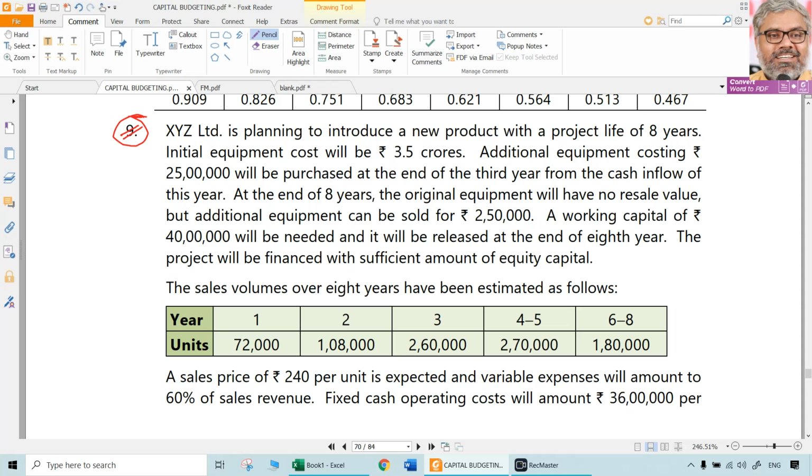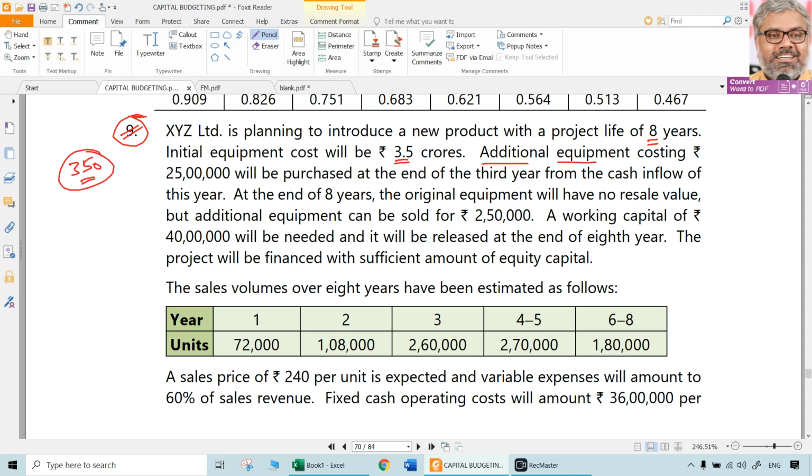Let us look at this 9th question. XYZ Limited is planning to introduce a new product with a project life of 8 years. That is the total life of the project. Second, initial equipment cost is going to be 3.5 crores. So crores to lakhs, these conversions we should be able to do comfortably. We can take 3.5 crores as 350 lakhs. That is the amount of investment.